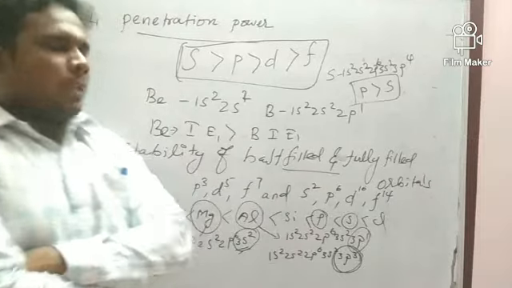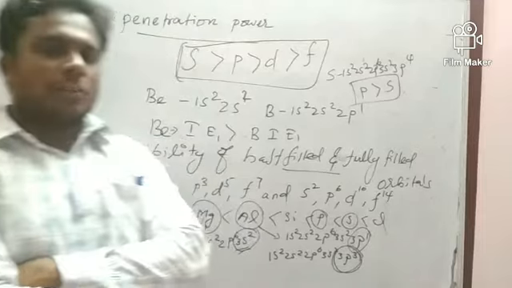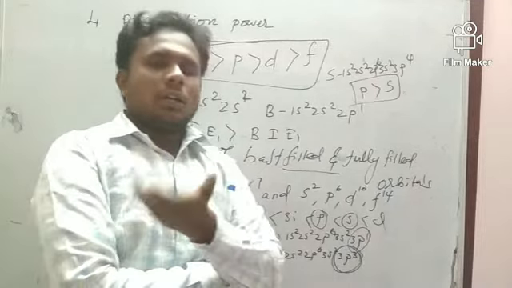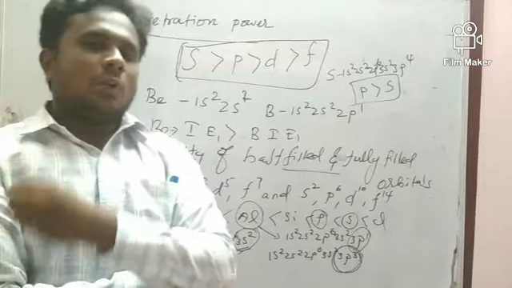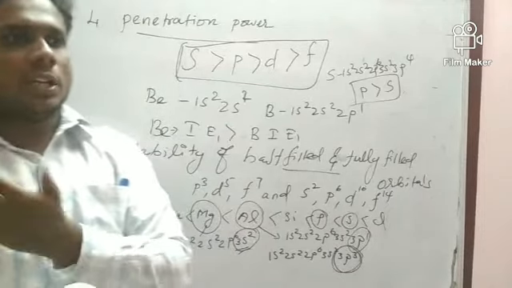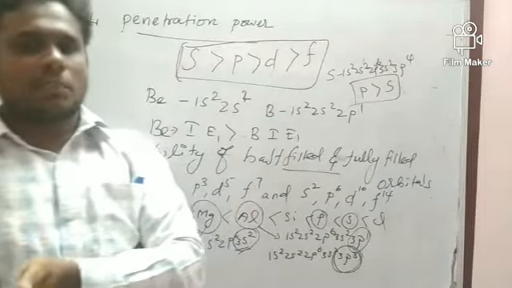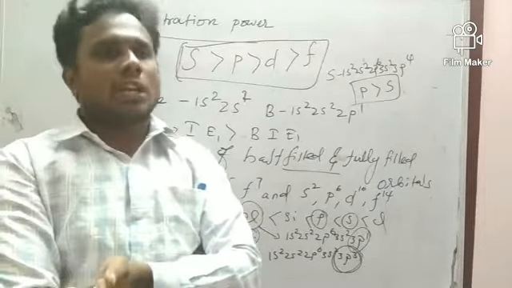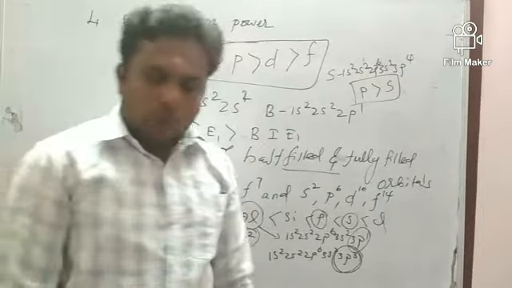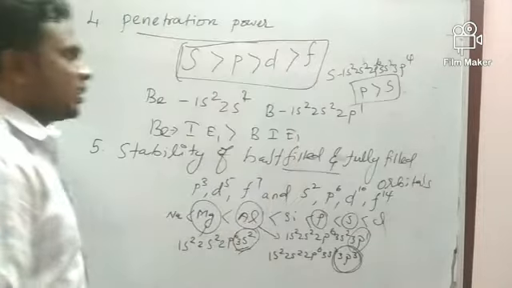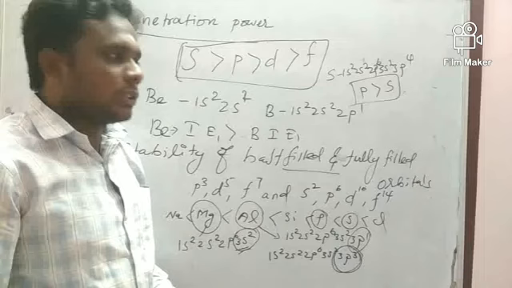Ionization energy is always higher for half filled and fully filled orbitals. Noble gases, inert gas elements, will have more ionization energy than other elements because they have completely filled orbitals. So this is about the factors affecting ionization energy, then the variation of ionization energy along the period and along the group.